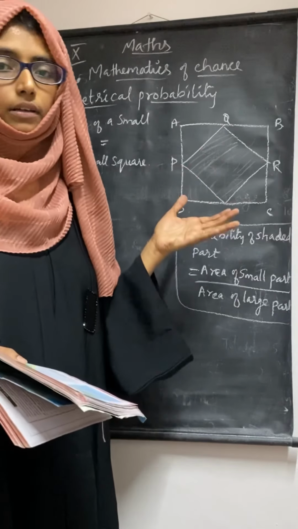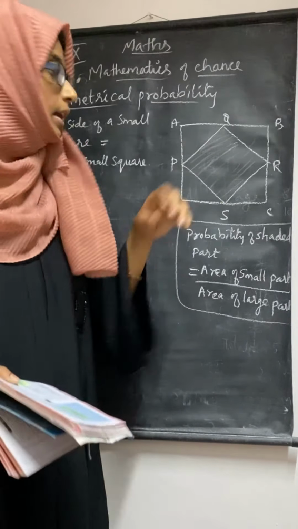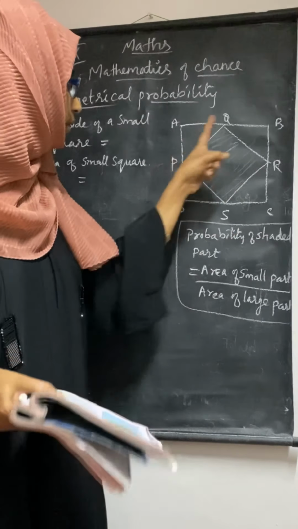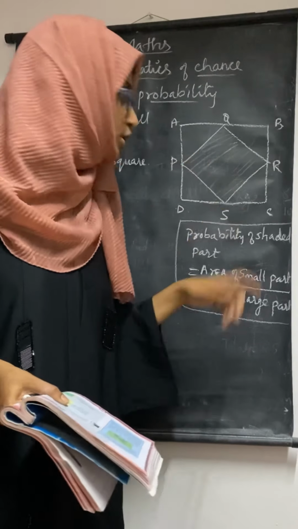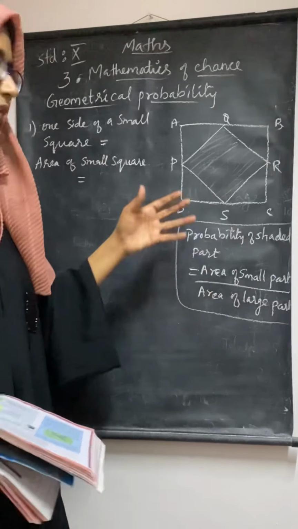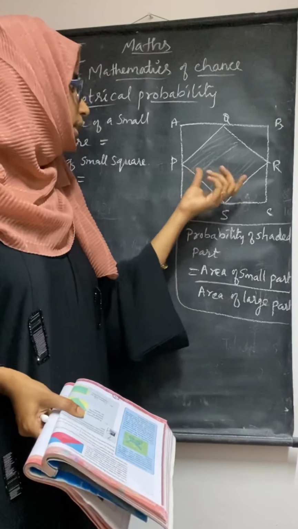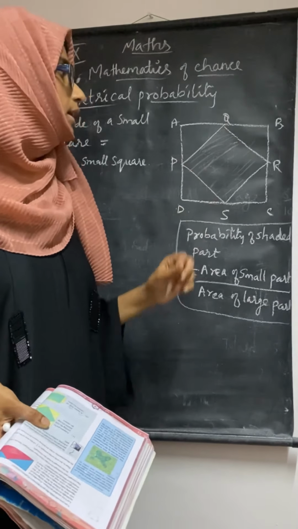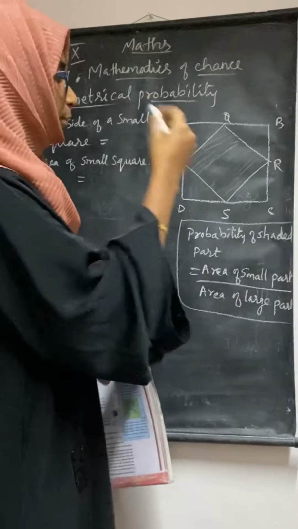But in geometrical shapes, what we are asking is, one shape will be given like this, a square outside and inside one more small square. It can be square, it can be circle, whatever. The figure may be different. So here two figures are given, and in this we have to find out the probability.